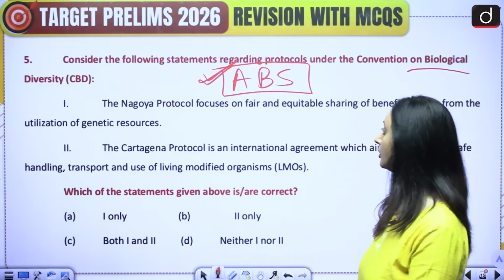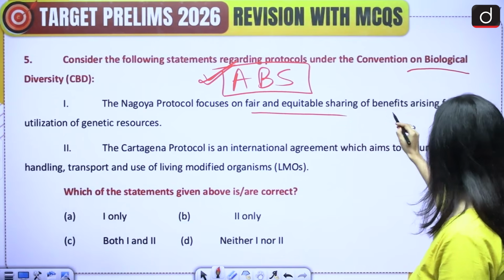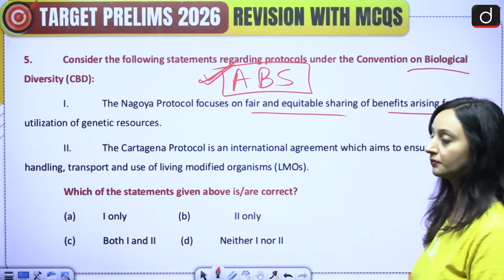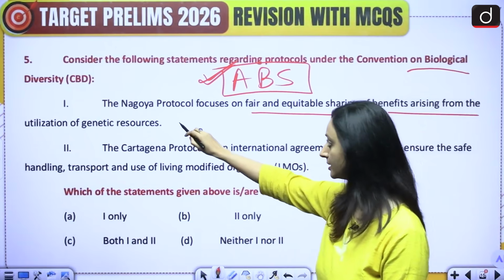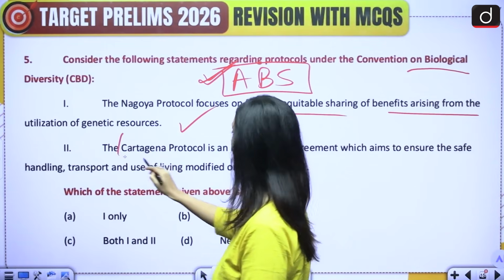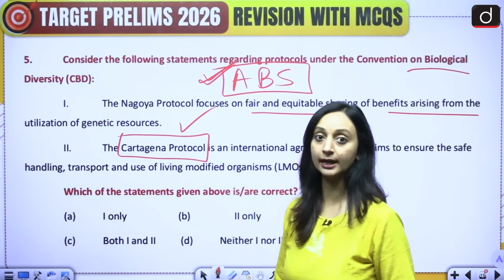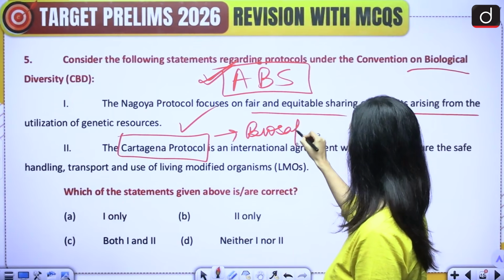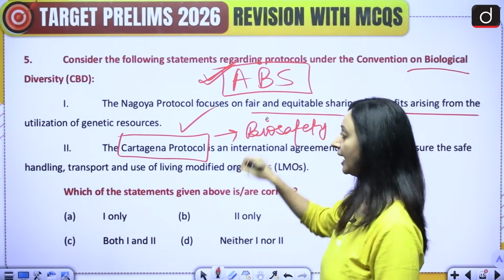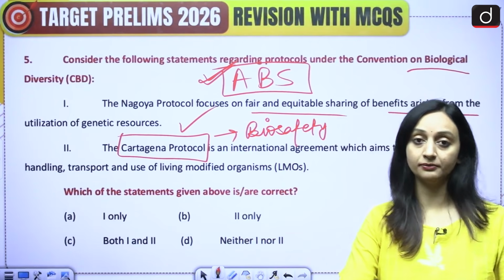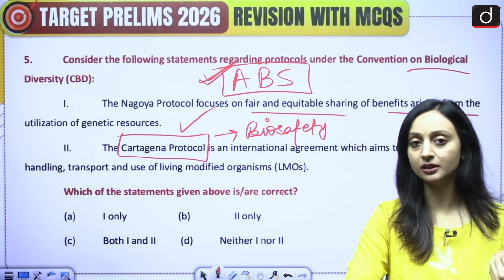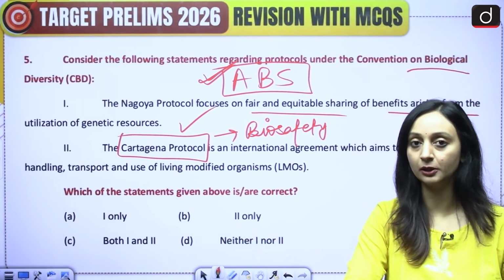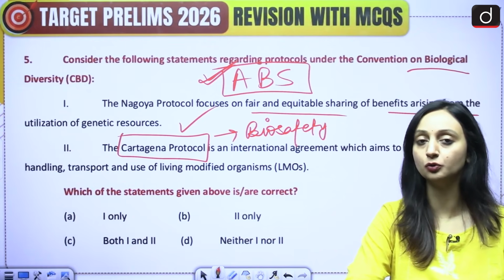So the Nagoya Protocol focuses on fair and equitable sharing of benefits arising from the utilization of genetic resources. Yes. And the Cartagena Protocol. So Cartagena Protocol is actually on biosafety. It is on biosafety, which means that we have to focus on the safe handling of living modified organisms. So whenever there's a transboundary movement of these living modified organisms, a safe handling has to be ensured.